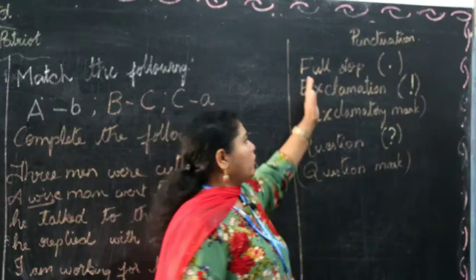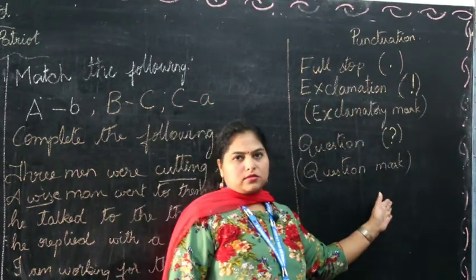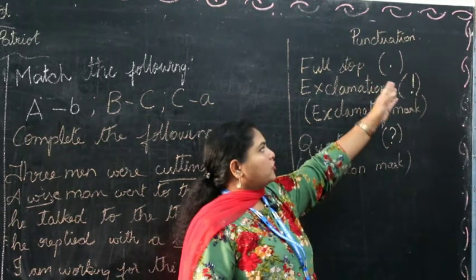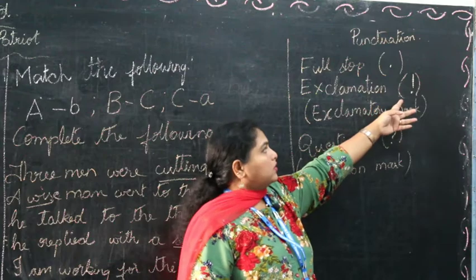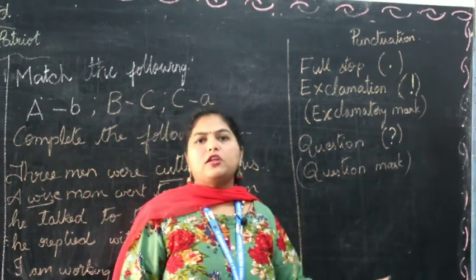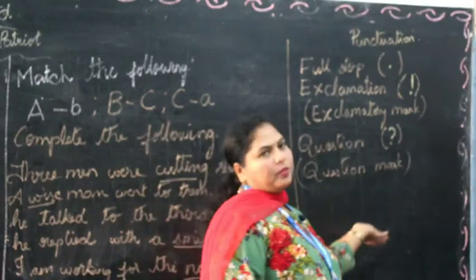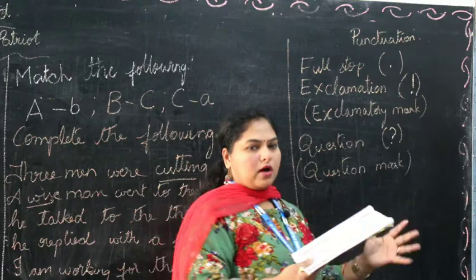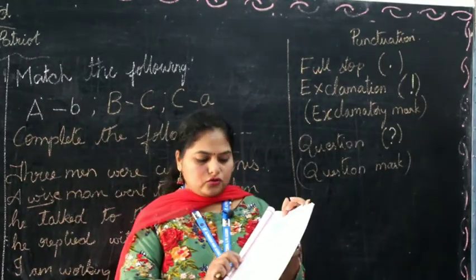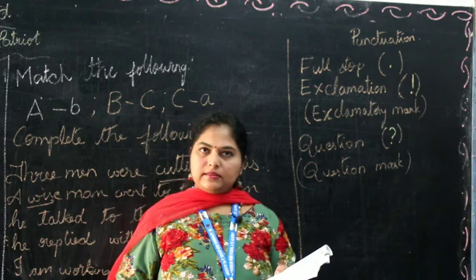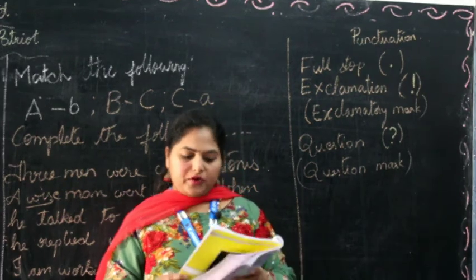So these are called the punctuation marks. What are they called? Punctuation. Full stop, the exclamatory mark, question mark. There are many more punctuations. For now you all are going to read only these 3 punctuation marks. Okay, so once you learn what the punctuation marks are, then you go to the 3rd main, which says punctuate the following sentence using capital letters wherever necessary.